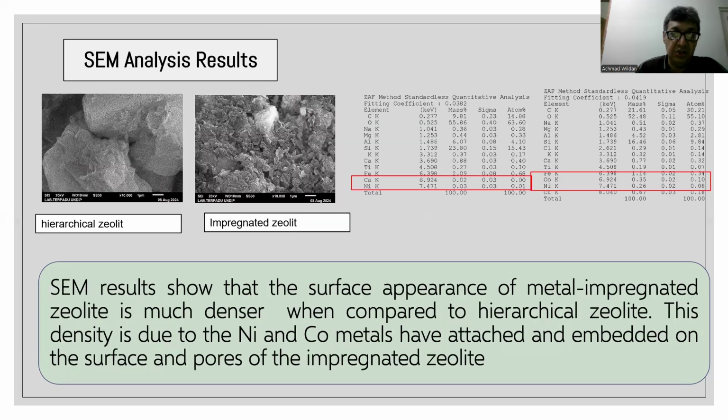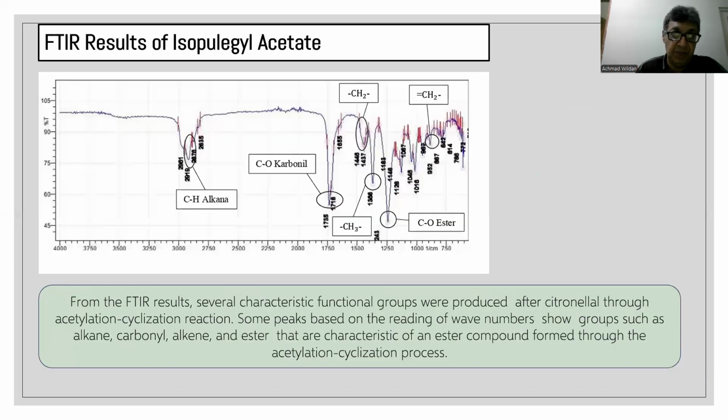The SEM results show that the surface appearance of the metal impregnated zeolite is denser when compared to hierarchical zeolite. This density is due to the nickel cobalt metal having attached and embedded on the surface and core of the impregnated zeolite.